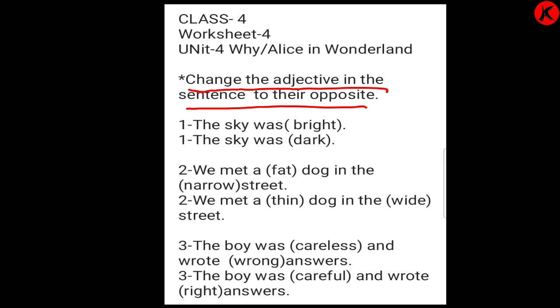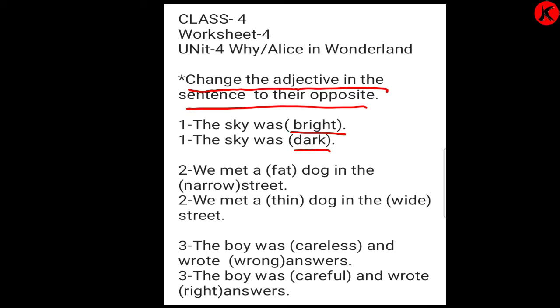Yes. Number one. The sky was bright. What is the opposite of bright? I have written over here, dark. Now what do you have to do? You have to rewrite the sentence, children.